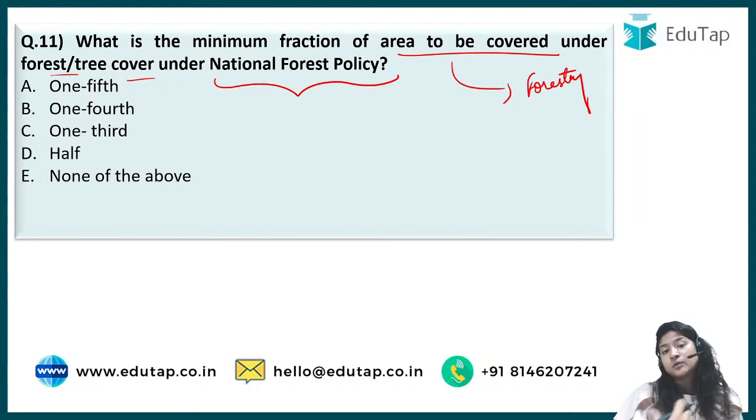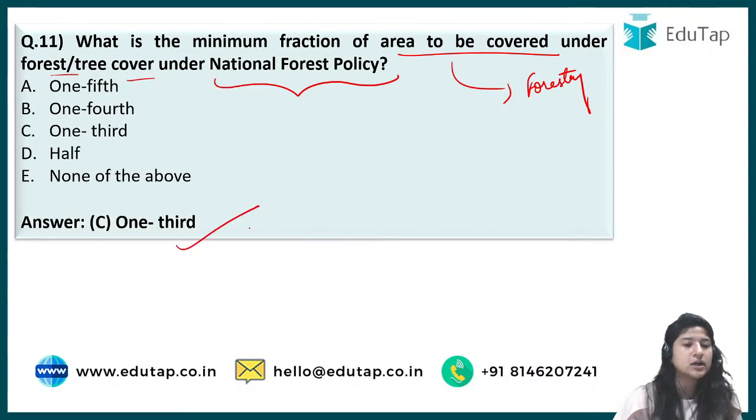So there are two aspects. First is that if some topics have come every year, and if there are some topics that have been covered from the last year, we should take them into consideration, because maybe from the last year NABARD has shifted to this particular topic, and there are many chances that it can be asked again and again. So not only for phase 2 but for phase 1 also, for the next year's examination, you should have this insight. I'll have a detailed chapter-wise analysis at the end of the session, where we'll look at which topics are most important and which are not. All right. The correct answer to this, as most of the people say, is 1/3.